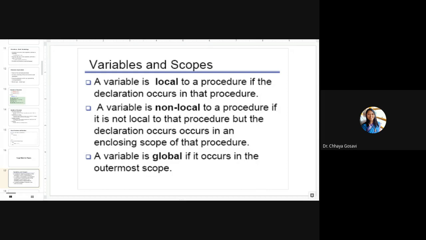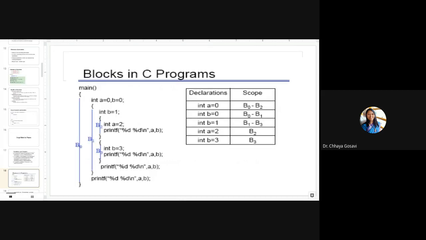Those are global variables. Local variables are local to that particular procedure in which they are declared. Those are local variables. And non-local variables are those variables which are neither global nor local, having higher scope than local variables but lower scope than global variables. Then we have seen this example just to understand the meaning of scope.